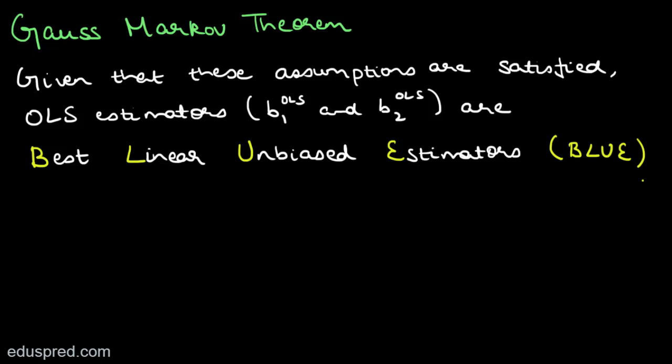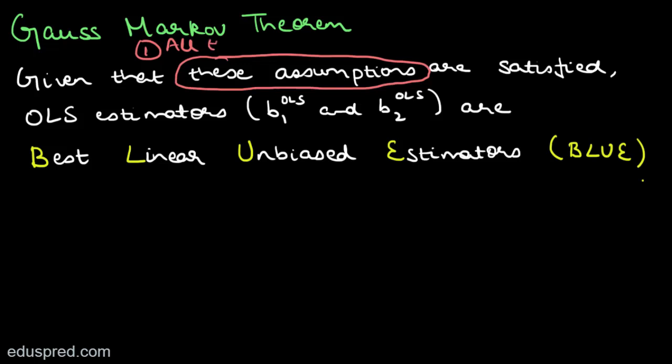The Gauss-Markov theorem says, given that these assumptions are satisfied, OLS estimators are best linear unbiased estimators. That is, the OLS estimators are BLUE. There are three things that I want to discuss here. The statement says, given that these assumptions are satisfied. So when we say these assumptions, do we mean all the assumptions? Or is there any particular assumption that we can leave?